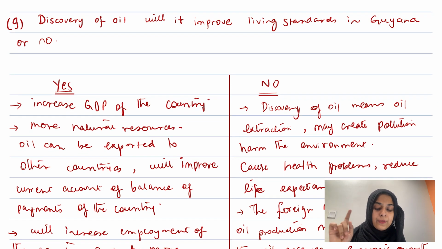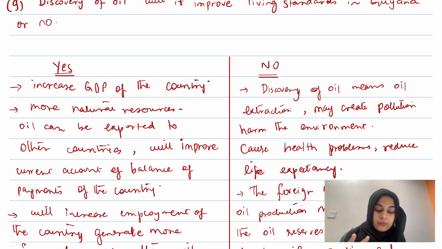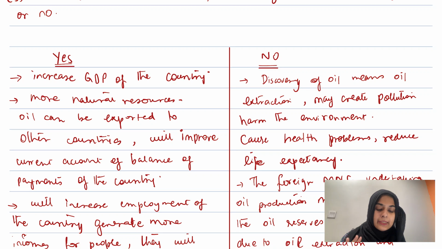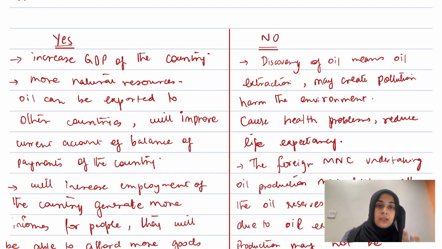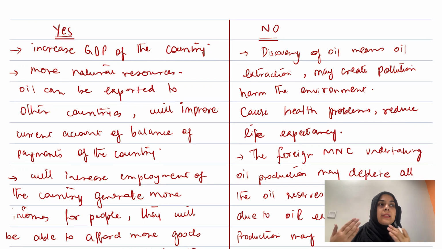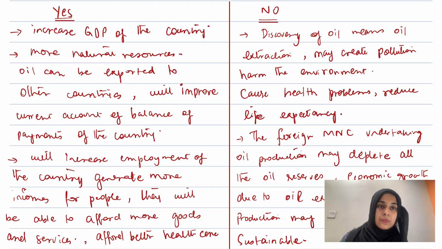Also, it will improve the country's current account of balance of payments. But you need to write that export revenue will increase incomes in our country, and when it increases incomes, people's affordability will increase, people's living standards will increase.